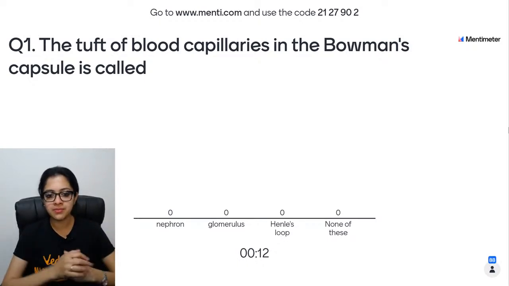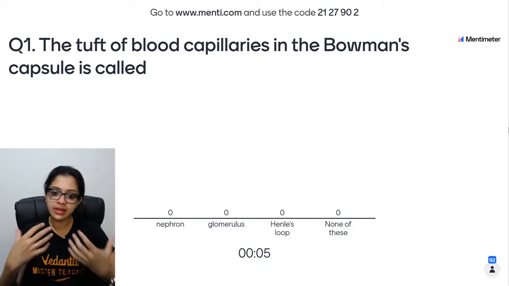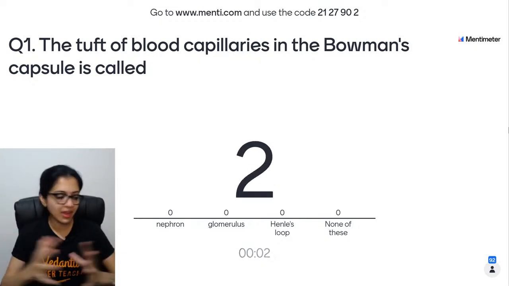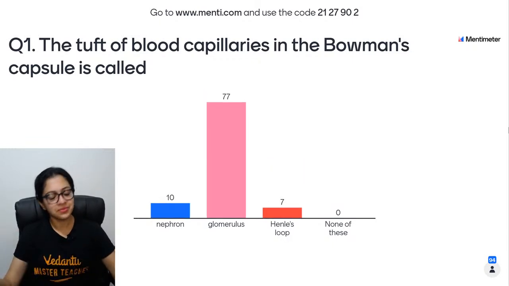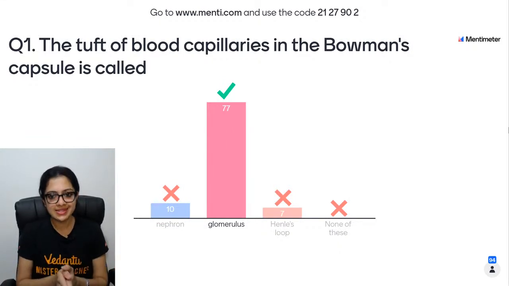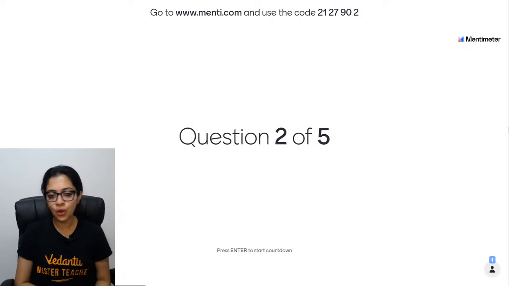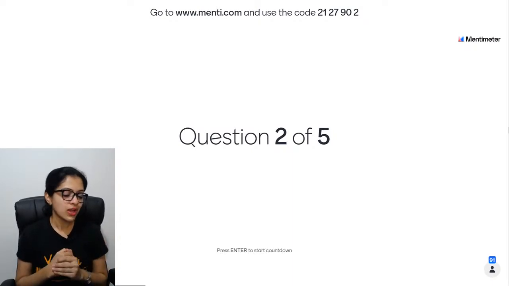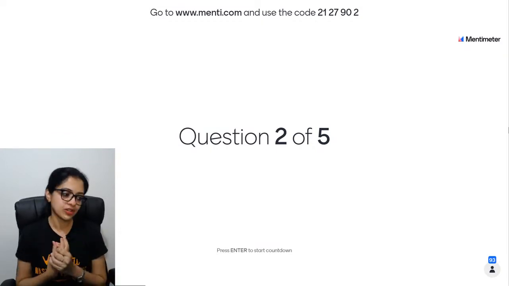Do not just give me random answers. I'm not here to take any random answers. This is something that you must be very clear about. And I think we've done enough sessions to make it a very clear idea in your mind. I'm confident about that. My children wouldn't fail me. Good job. Glomerulus is indeed the answer. Amazing. So remember, step 1 of urine formation is going to be ultrafiltration or glomerular filtration.